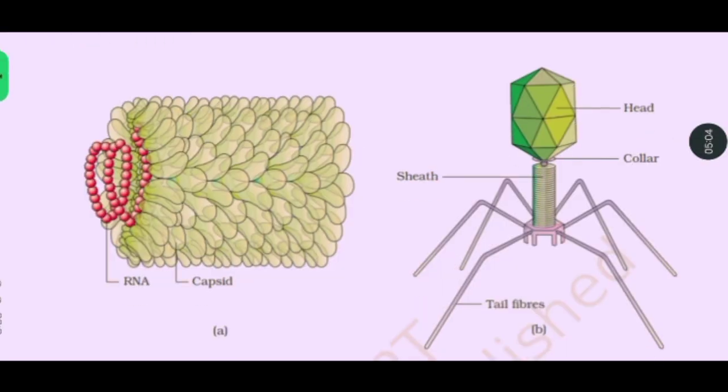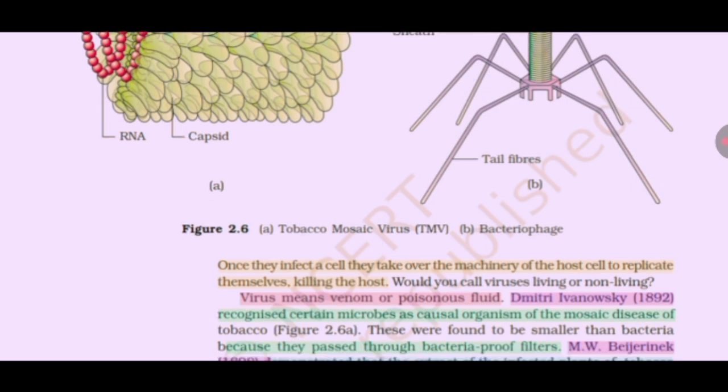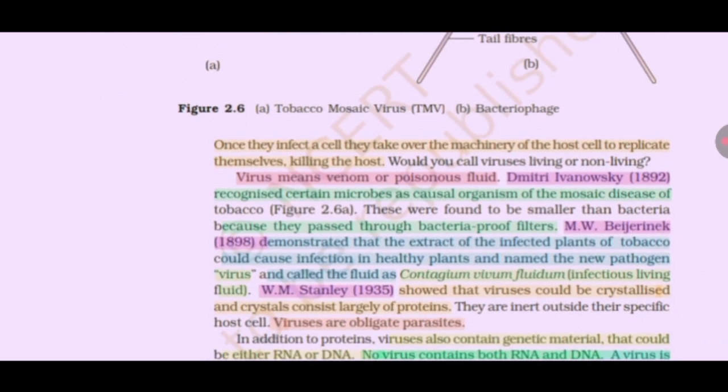by having an inert crystalline structure outside the living. Figure 2.6: Tobacco mosaic virus (TMV), bacteriophage. Once they infect a cell, they take over the machinery of the host cell to replicate themselves, killing the host. Would you call a virus living or non-living? Virus means venom or poisonous fluid.